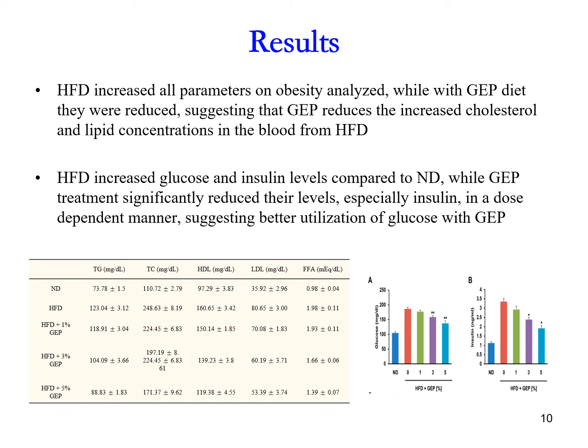All right, so then of course they do the serum analysis, just like you measure the blood, and find out that the serum parameters that we use to measure obesity have increased because of the high-fat diet, right? You see the table below, the first line, the normal diet.